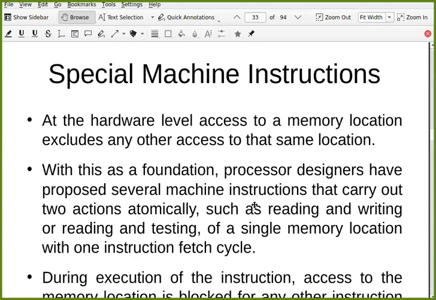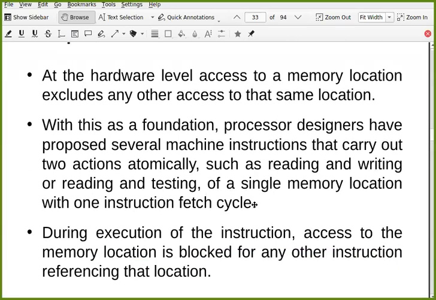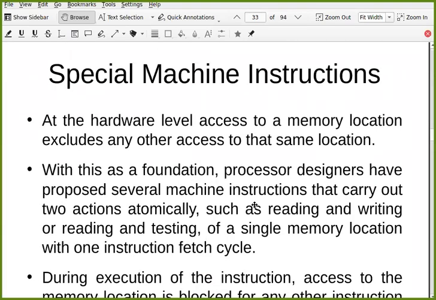So now, if not the first approach, I mean if we are not using that interrupt disabling approach, what can be used? Another kind of special machine instructions can be used to achieve mutual exclusion.